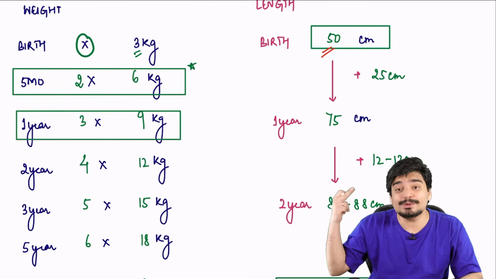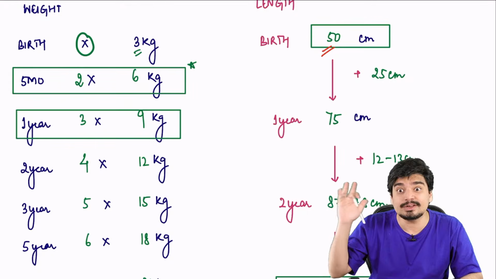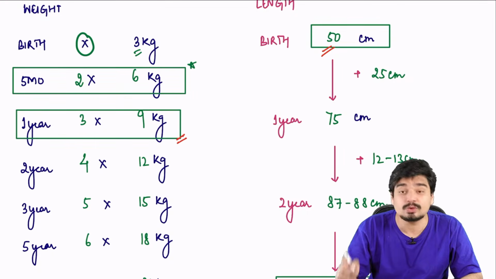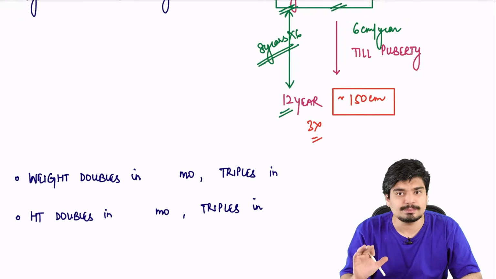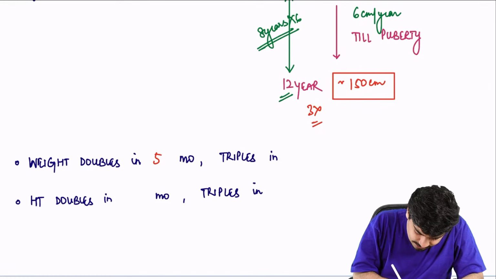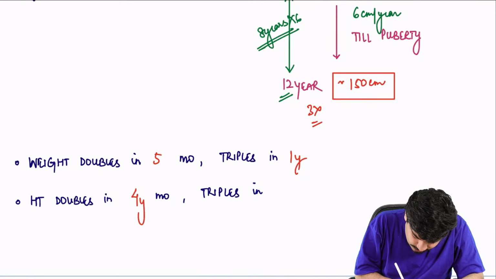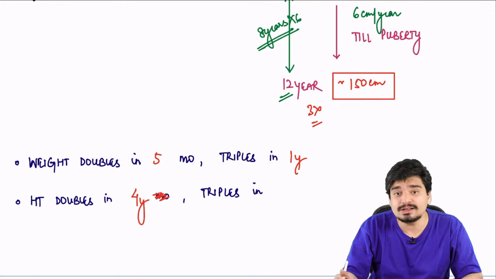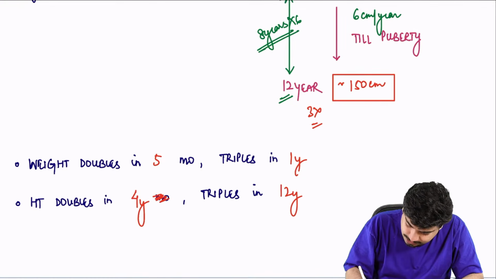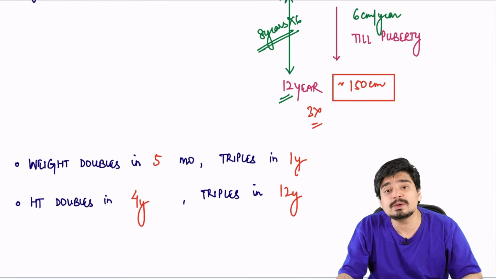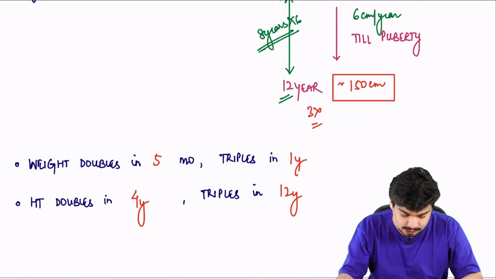So tripling of birth length is taking how much time? 12 years. While as far as weight was concerned, it took only 1 year. So let's write this down in simple one-liner format. Weight doubles in 5 months, triples in 1 year. While height doubles in 4 years and triples in 12 years.